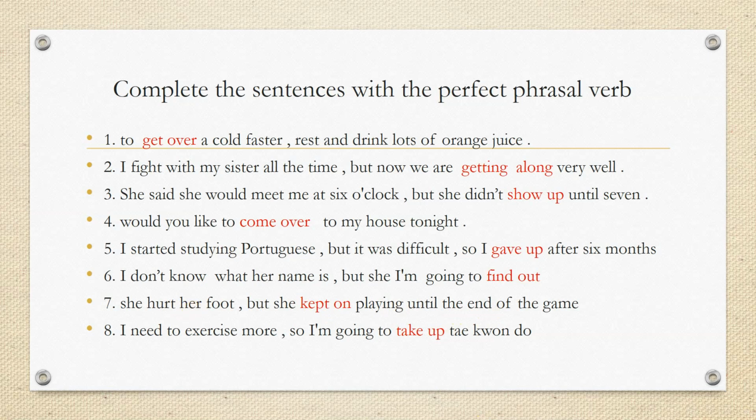And the last sentence, I need to exercise more, so I'm going to take up taekwondo. Take up here means to start practicing a certain sport, as we said in the first slide. Take up, for example, take up boxing, take up swimming. So take up taekwondo. Taekwondo, of course, is a Korean martial art. So the perfect phrasal verb here is take up.